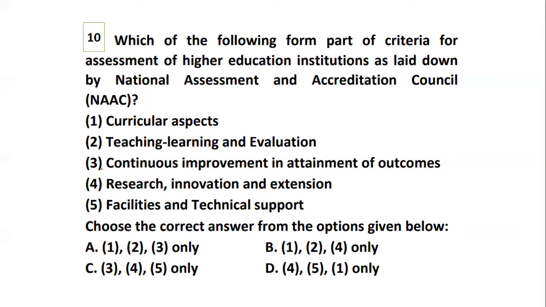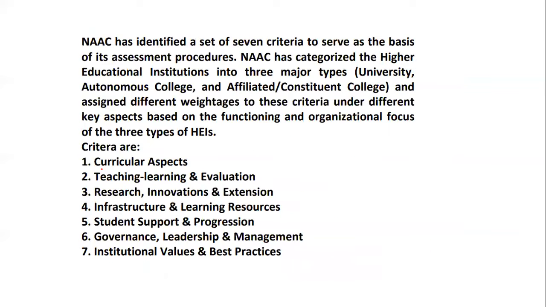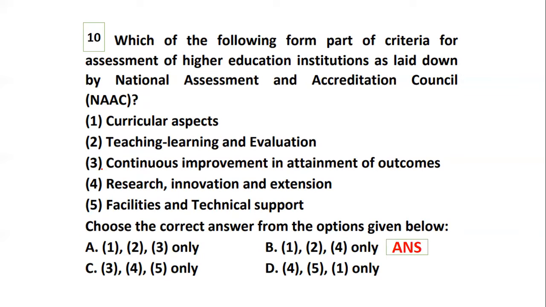So they have given you the list, and you are supposed to pick up the codes which talk about the criteria of NAAC, that is National Assessment and Accreditation Council. Which of the following stands in the criteria? I told you last time, you have to learn the criteria very well. So yes, the right answer is option number 1, that is the curricular aspects.